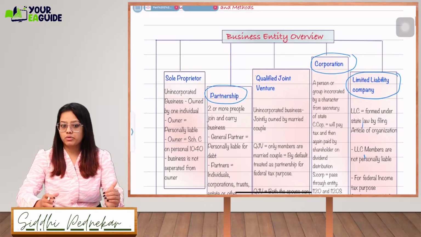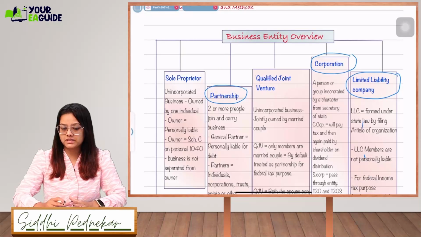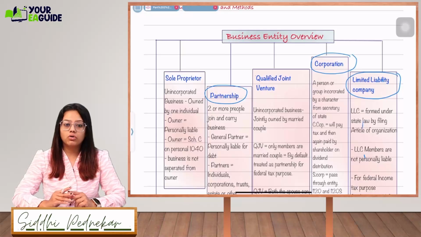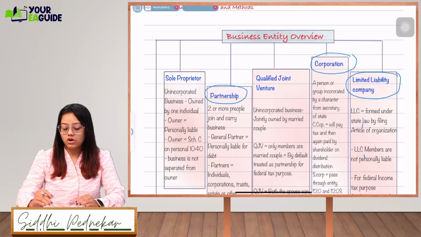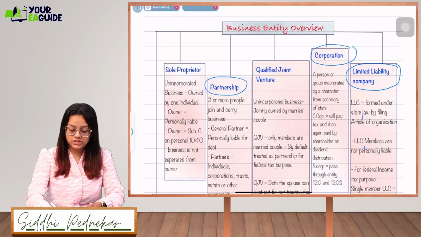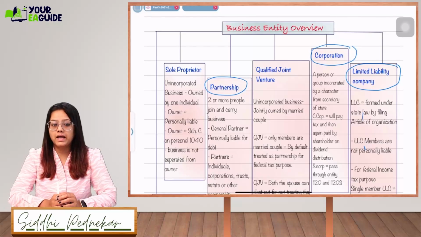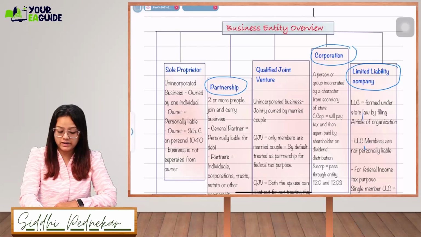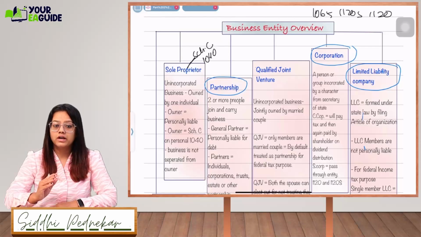So what do you mean by sole proprietor? It's simply an unincorporated business which is owned by one individual. Only a single person is the owner. The owner will be personally liable, and the owner will file a Schedule C. If a person is a single owner, he is not going to file any business tax return, not a 1065 or 1120S or 1120, but it is shown directly on Schedule C of his individual 1040 return.